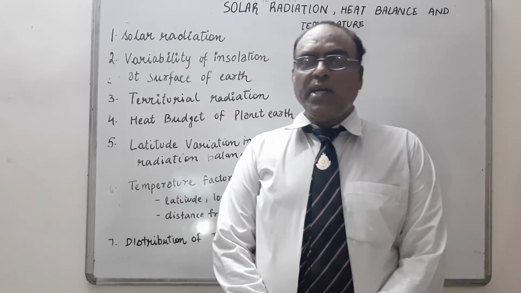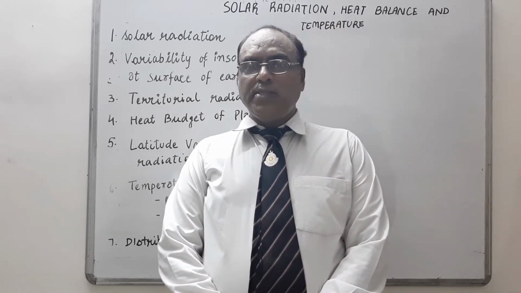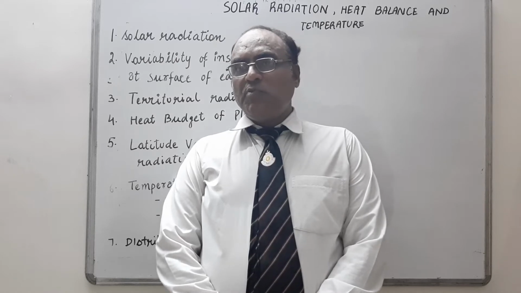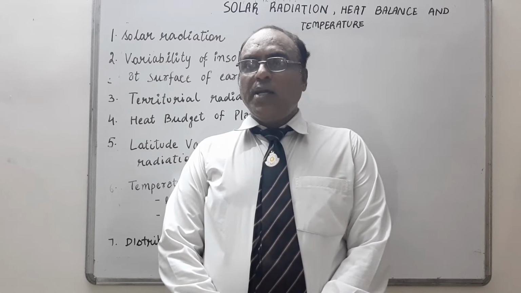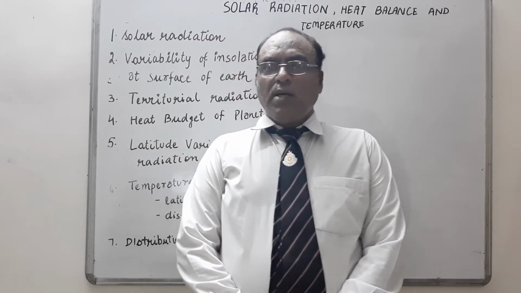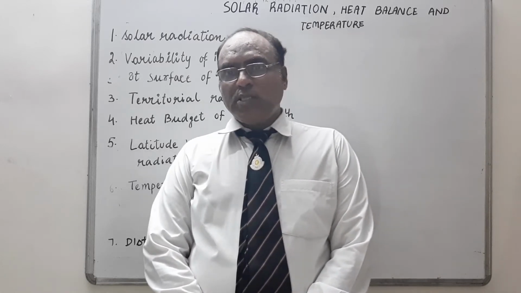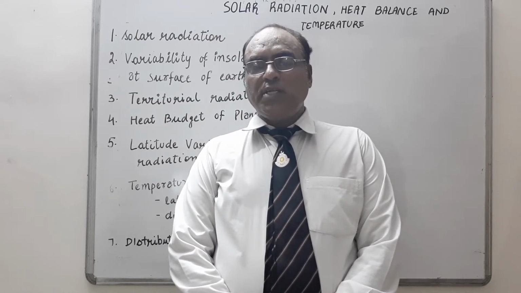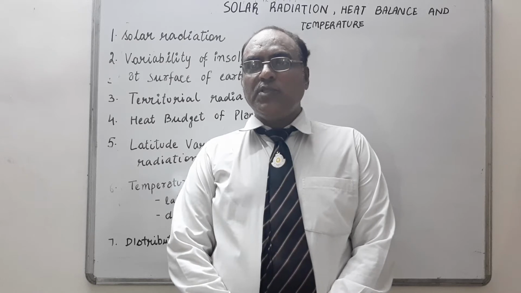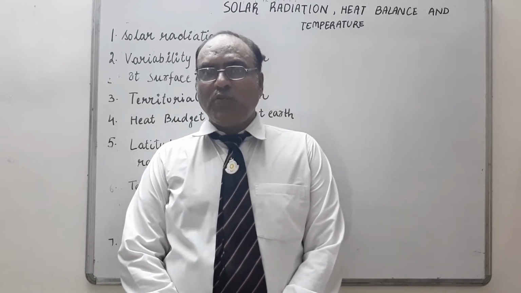We'll take a very important part of this chapter, that is insolation. Earth receives most of its energy mainly in short wavelength. The energy received by earth is known as insolation. The energy you receive from the sun in the form of short radiation is called insolation. So what are the factors responsible for variation in the distribution of energy?